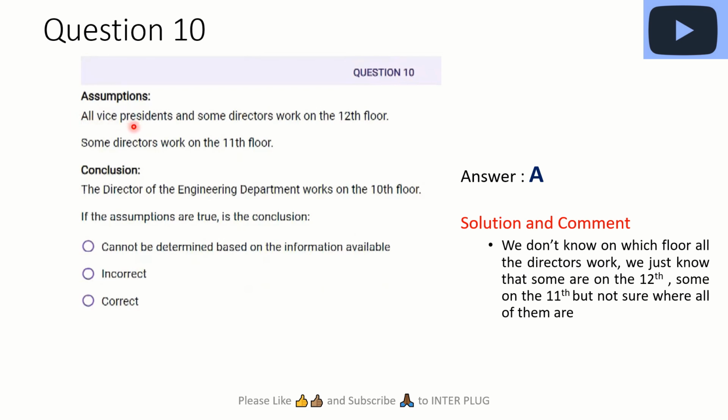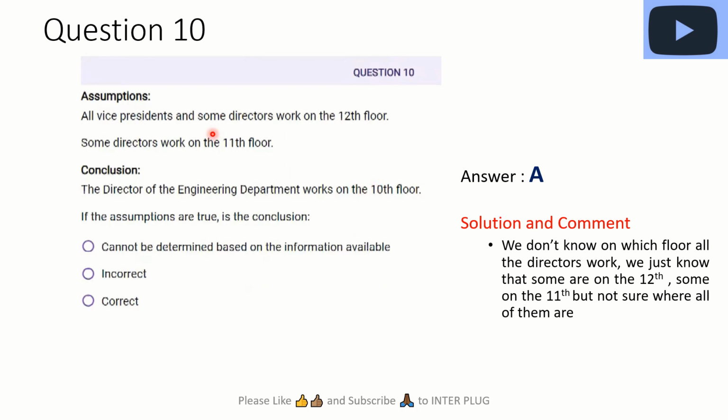We see that here we say all the vice presidents are on the 12th floor, but just some of the directors are on the 12th. Some of the directors are also on the 11th. They didn't say where all the directors are, so we don't have enough information to know if the director of the engineering department is on the 10th floor or not.